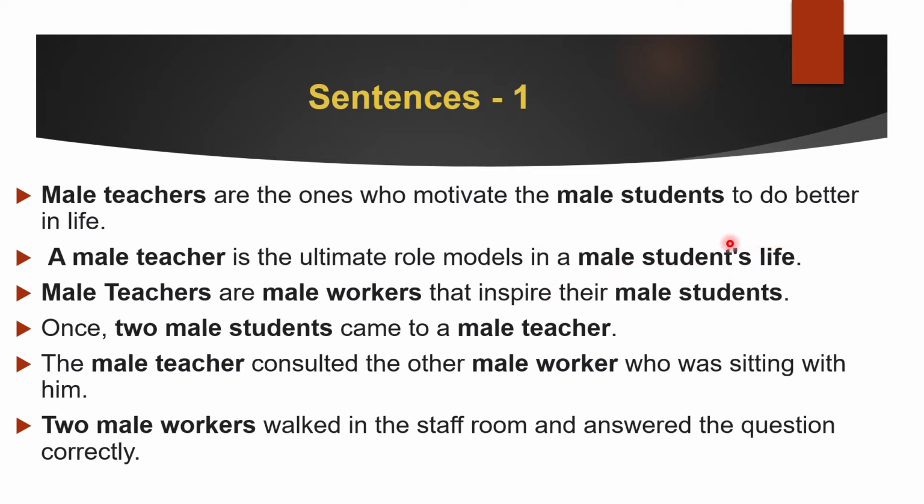In a male student's life. Again, we see an apostrophe here. What does the apostrophe mean? We learned this way back. It means that this entire phrase can be said in a different way. And what's a different way? The life of the male student. So the male student is coming after of. And we know the special status for after of is jar.